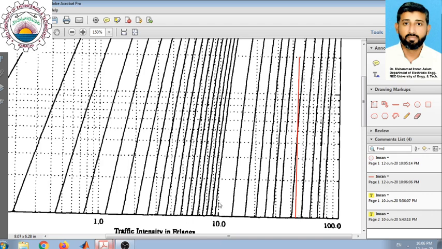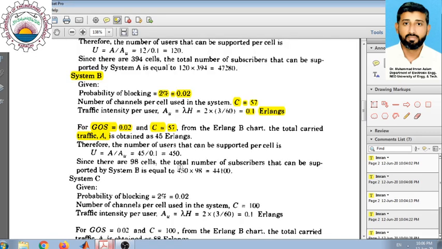This line is 10, the second dotted line corresponds to 20, the third one is 30, and the fourth one is 40. Our point is almost in between 40 and 50, so we can take the traffic intensity to be equal to 45. From the chart we see that the traffic intensity carried by one cell is 45 Erlangs.